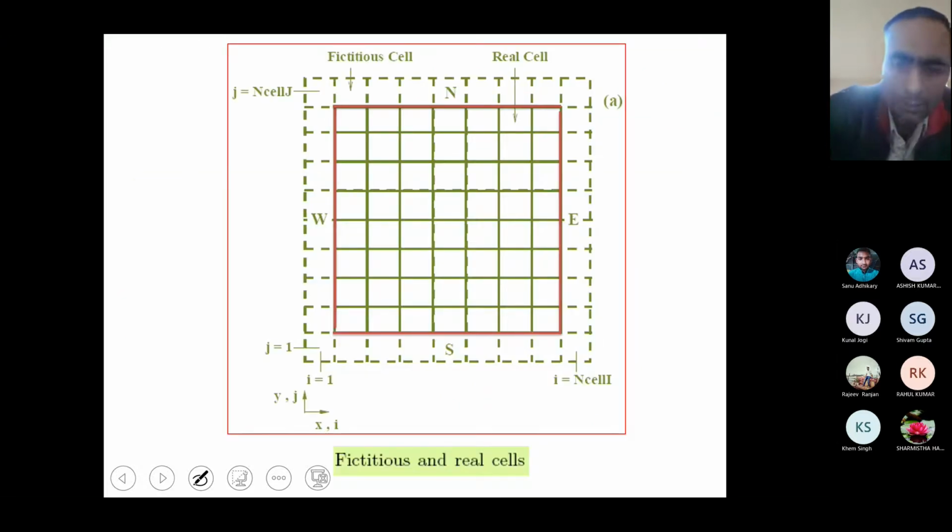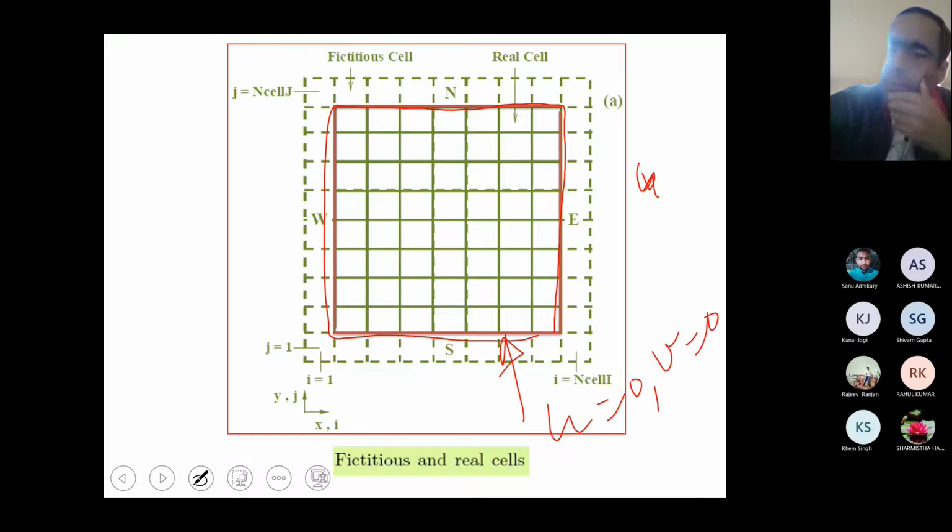Now you just see again the same picture. You can see the mark of the real cell or the real boundary of the system, any rectangular. Now, if I want to employ, you just try to understand. If I consider a no slip condition on this wall, no slip means U0 V0, means velocities are 0. It could be anything, I'm just assuming that as per the book.